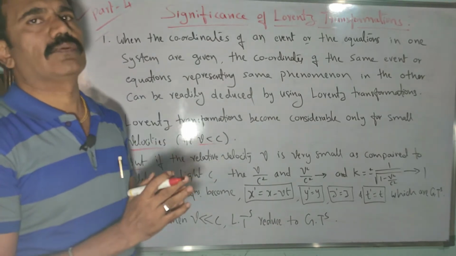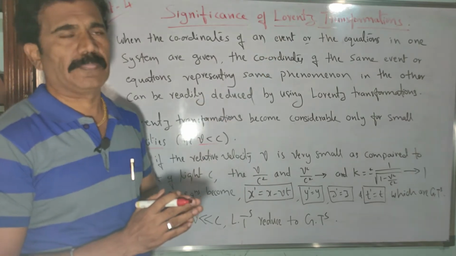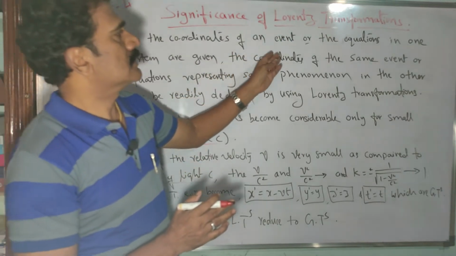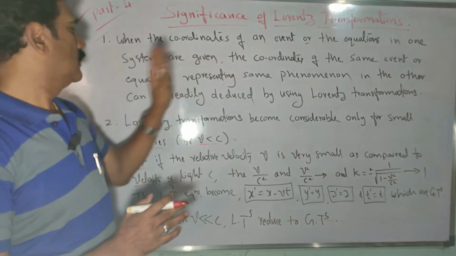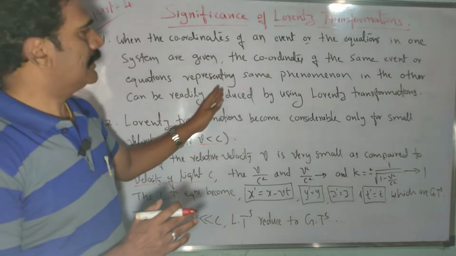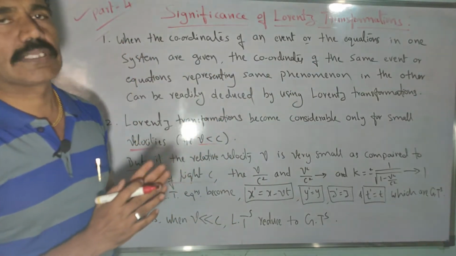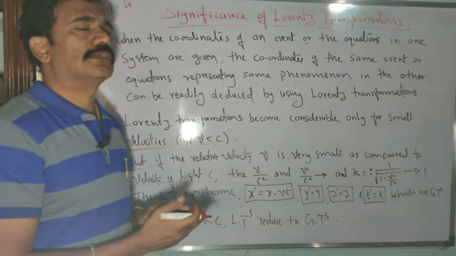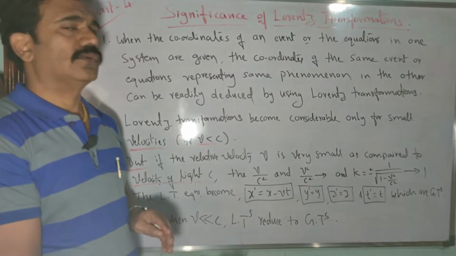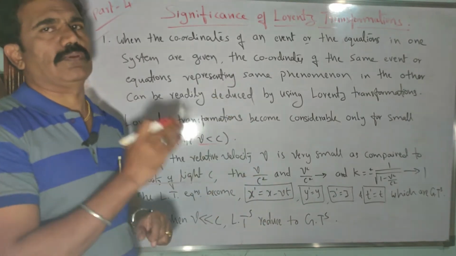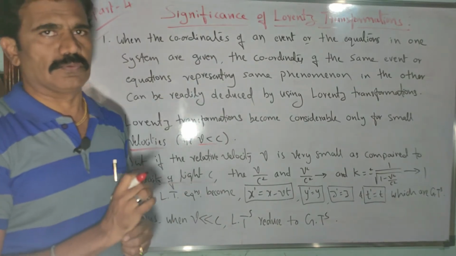With respect to the fixed frame, if you have the equations for the event, then the coordinates of the same event or the equations representing the same phenomena in the other system can be readily deduced by using the Lorentz transformations. So with the help of Lorentz transformations, we can easily get the equations related to the moving frame of reference if you know the same equations with respect to the fixed frame of reference. In that way Lorentz transformation equations are very useful.